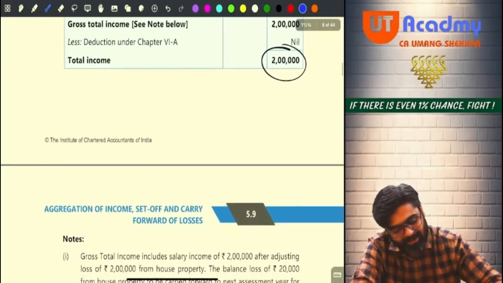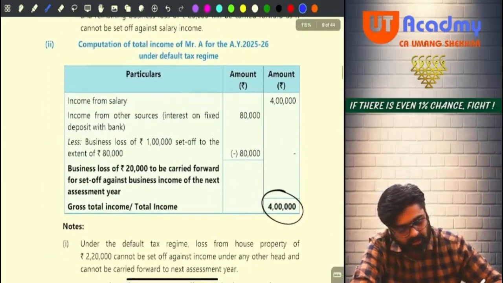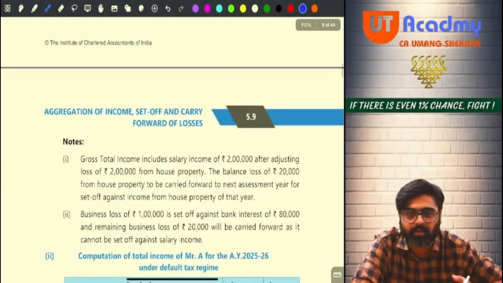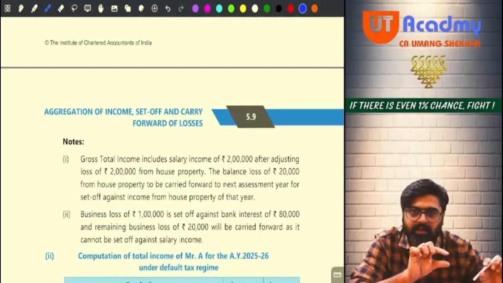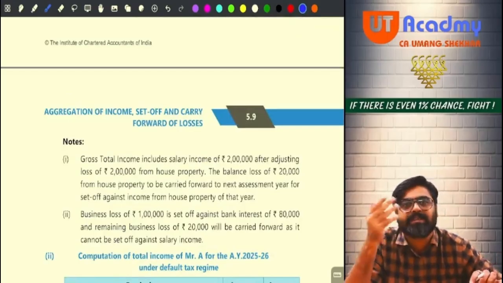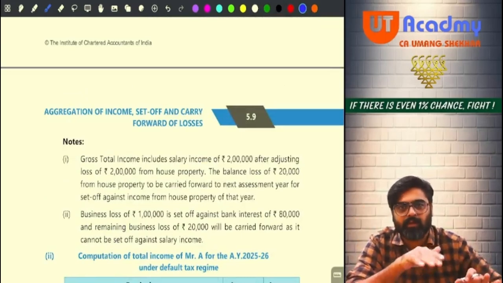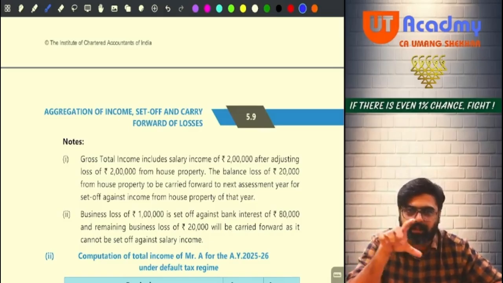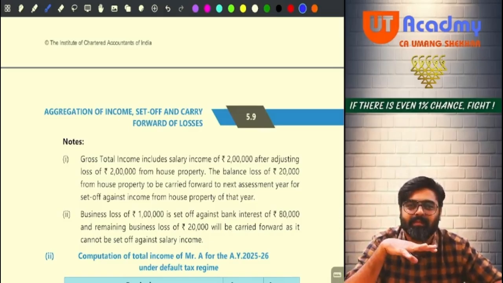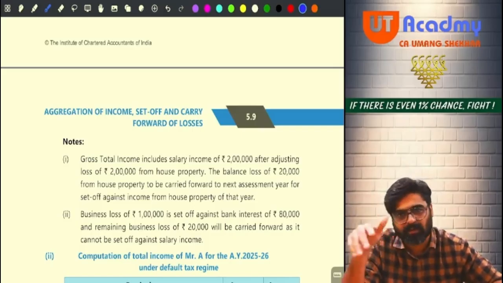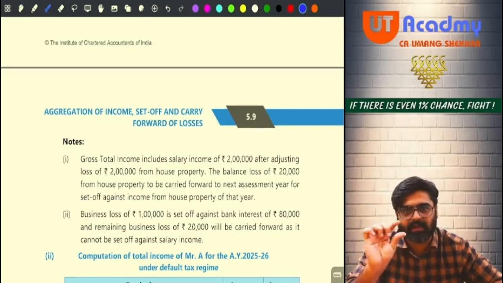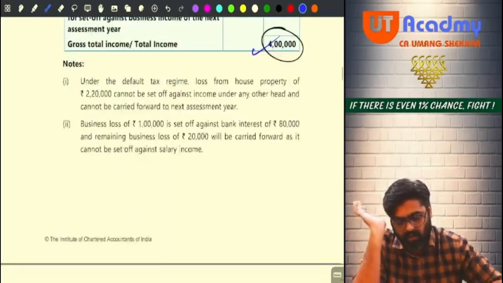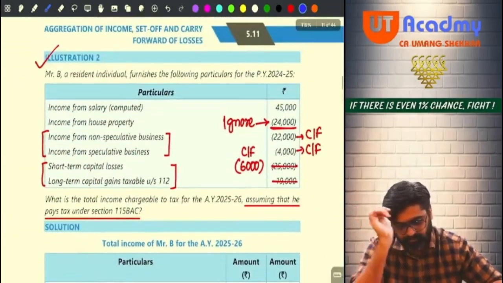See, 2 lakh, I also got 2 lakhs. The presentation you will do in the same manner in which they have done. Okay? But no need to write down all these big notes. Write down everything very short. These big notes the institute always gives in the study material, so that the people who are doing self study should know what is exactly happening for them to read. But in our main solutions, we are not supposed to write down this much big notes. Wherever necessary, write down notes, but very small, short and sweet notes. Okay. Now coming to question number 2.